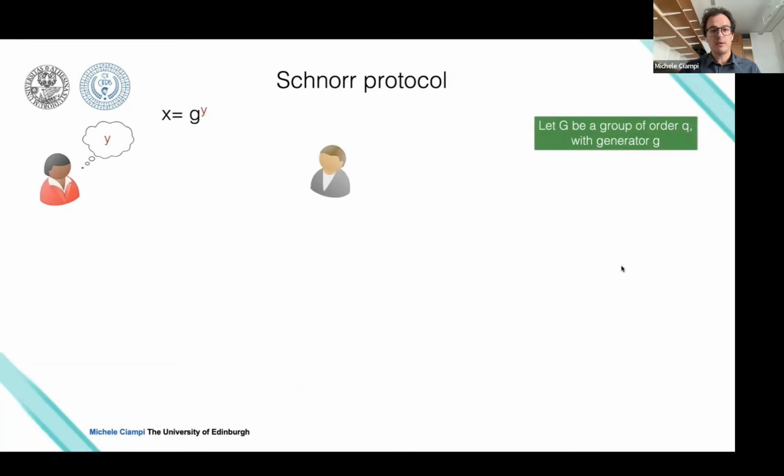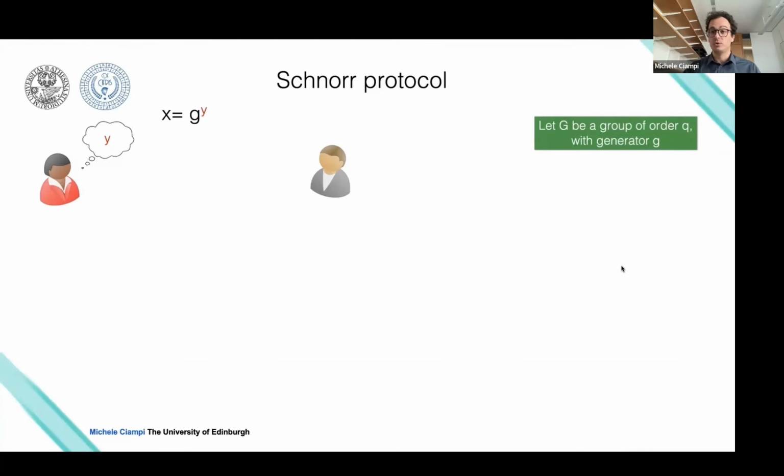So now this means that, let's say that I want to convince someone about the fact that I know the discrete logarithm for this value x. There are many reasons why I may want to do that without disclosing y. And on top of that, a verifier needs to be convinced about the fact that you know a discrete logarithm for the value x, because you cannot just compute it yourself. The verifier cannot compute the discrete logarithm of x.